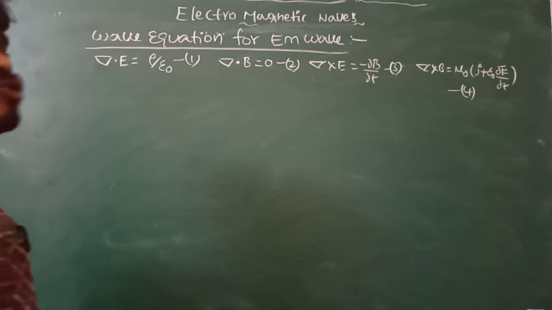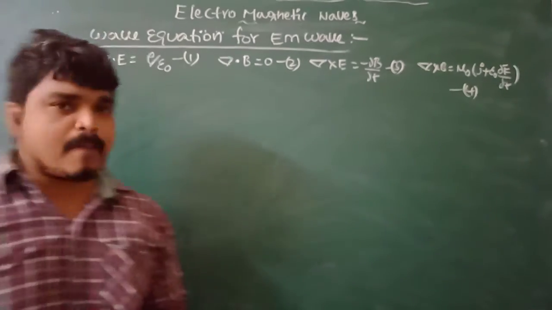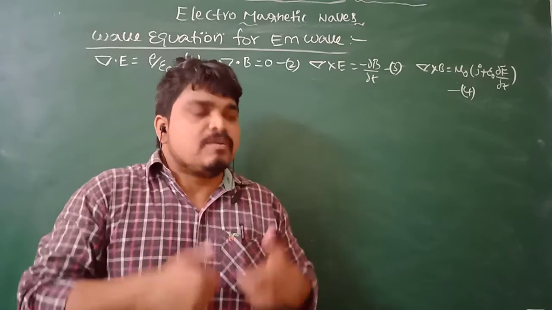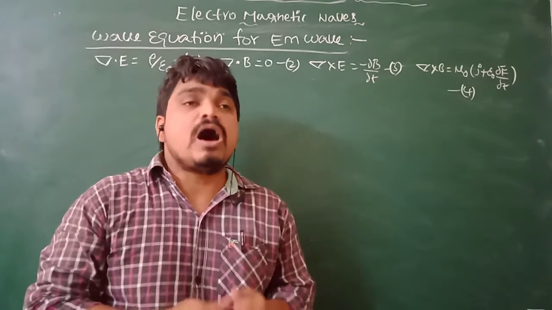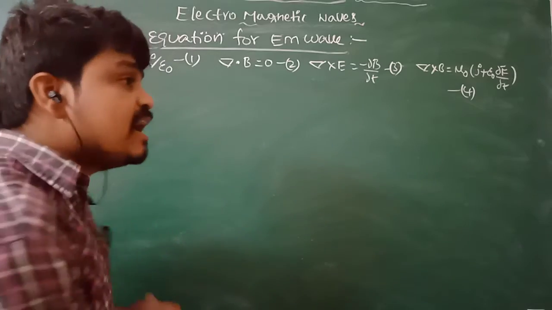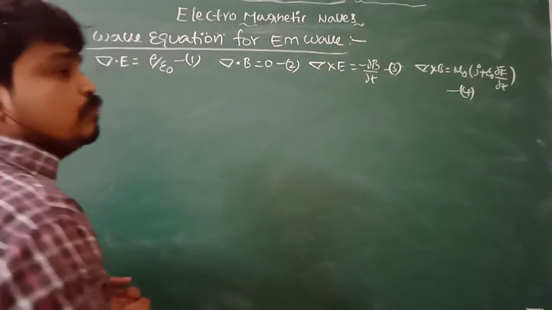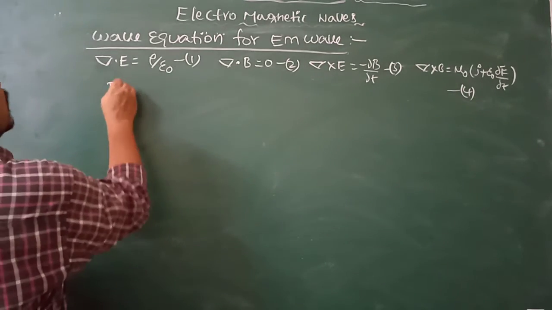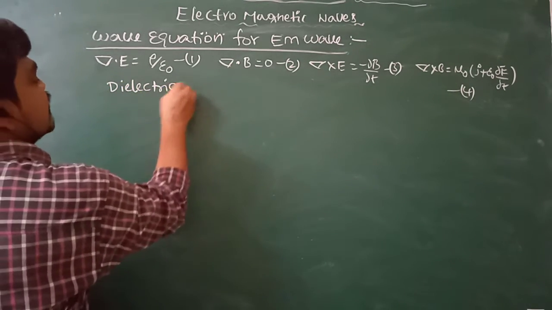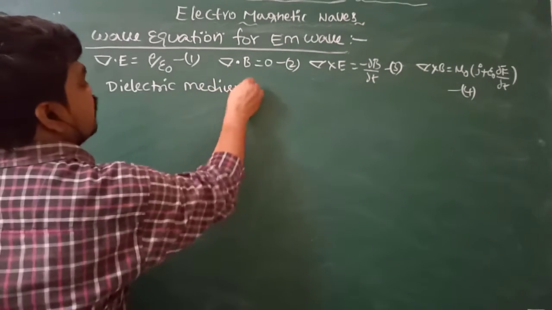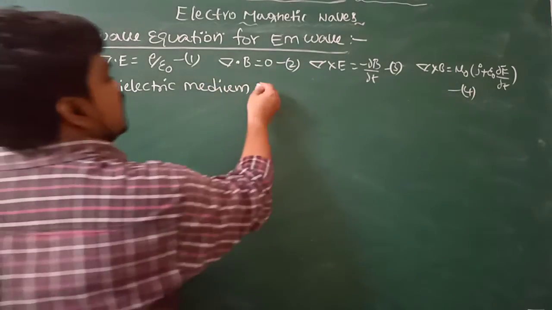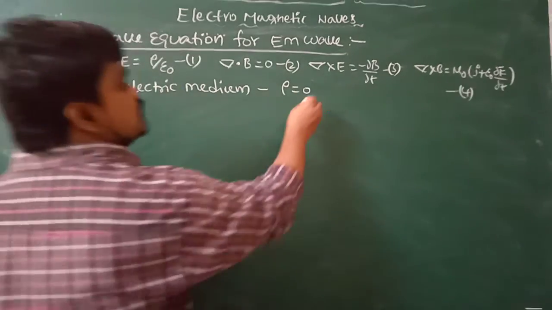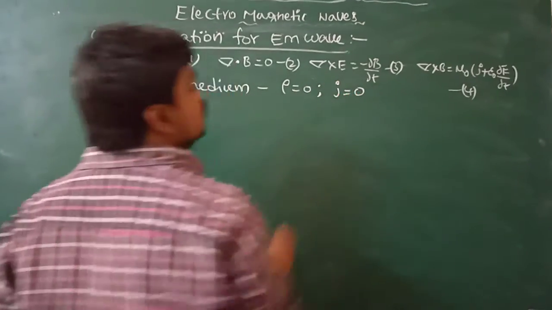Suppose electromagnetic waves propagate in a dielectric medium, or in a vacuum, or in free space. If the electromagnetic waves are in a dielectric medium, the charge density is 0, rho is equal to 0, and the current density is equal to 0.